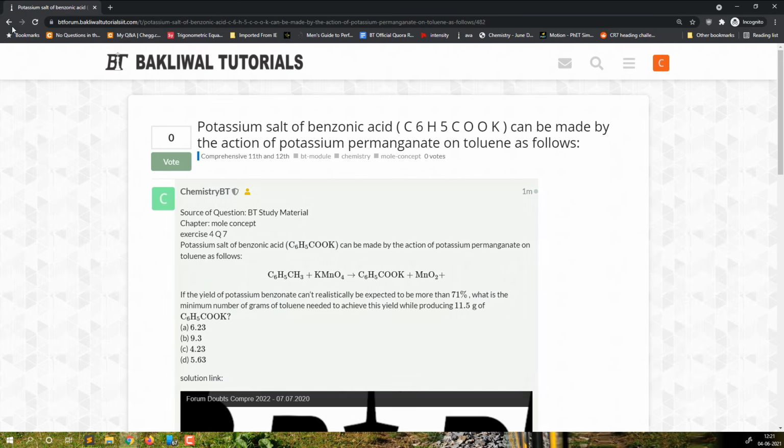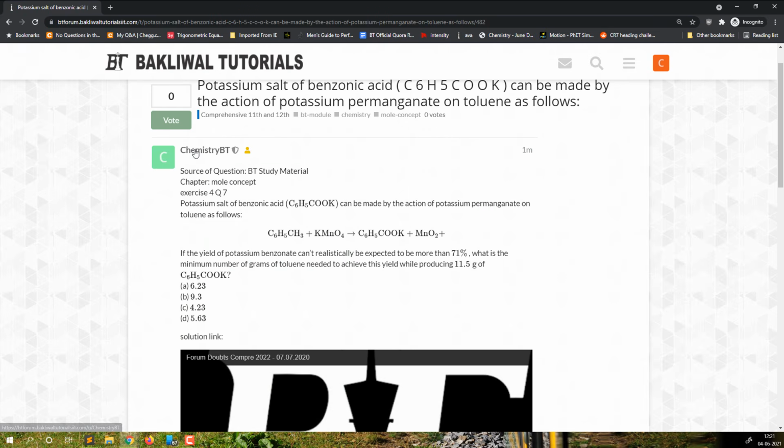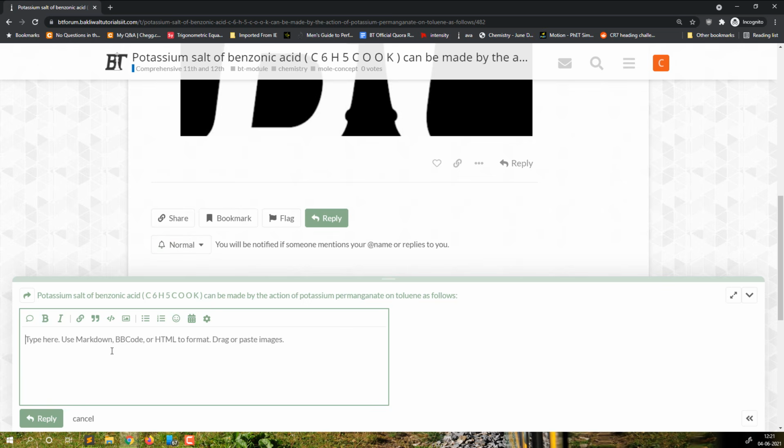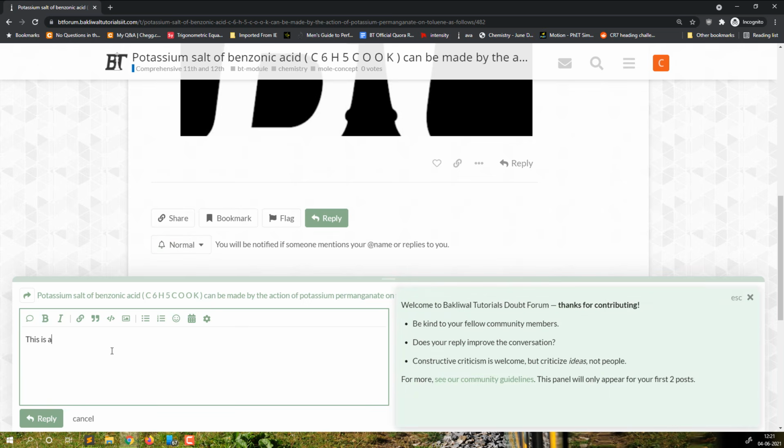So for example, this is something which was entered by chemistry BT, and this is a question and I want to reply to this. So I reply, okay, this is a good solution. Thank you so much. Always respect others, don't bully anyone at all in the forum, right?